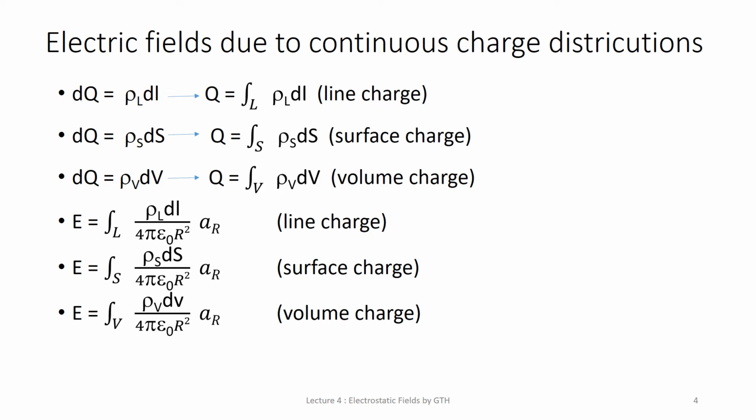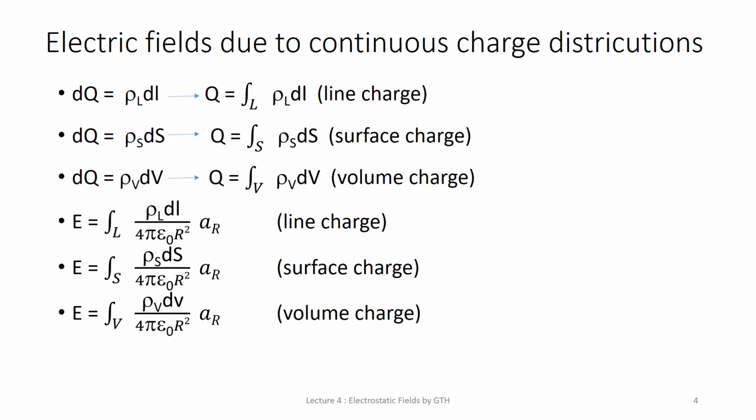First, what is the unit of rho L, rho S, and rho V? For rho L, the unit is charge per meter, that is coulomb per meter. For surface charge density rho S, the unit is coulomb per meter square, and for volume charge density it is coulomb per meter cube.